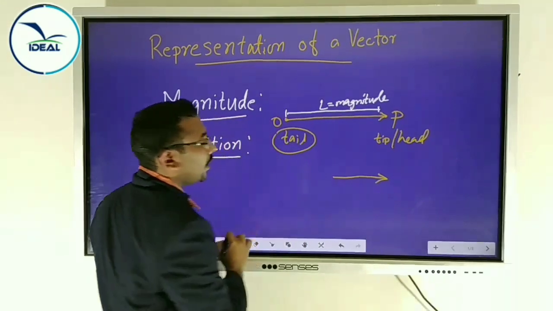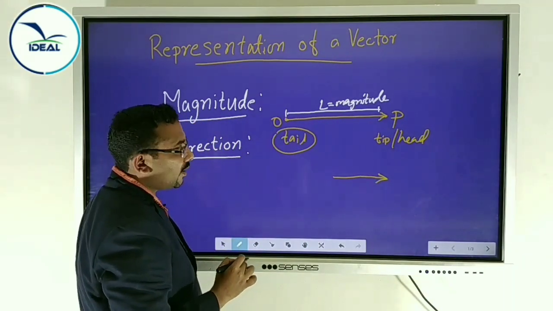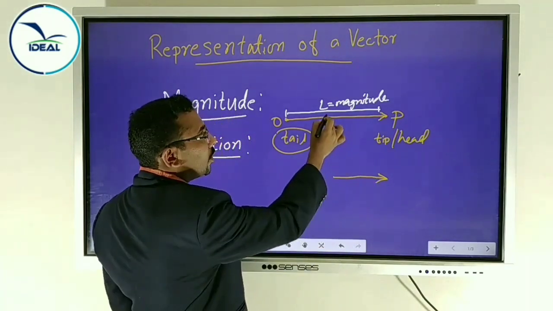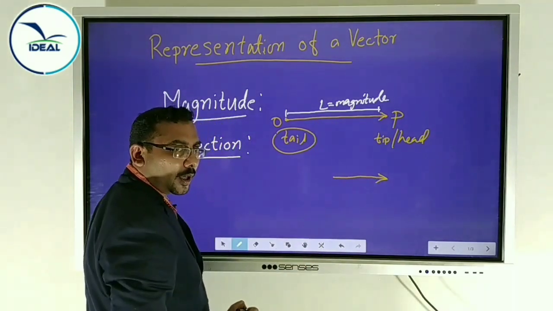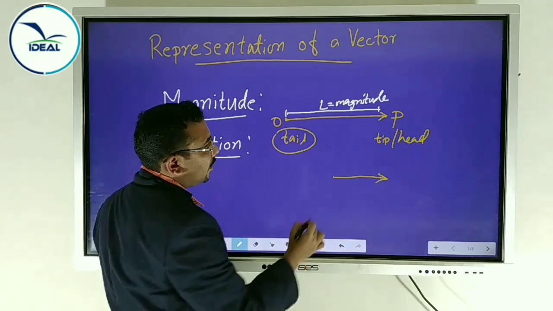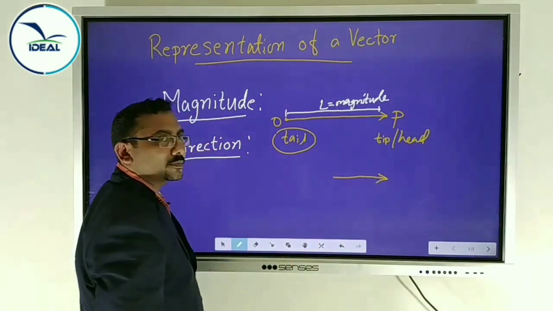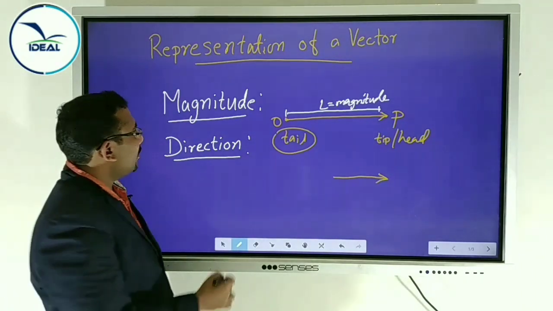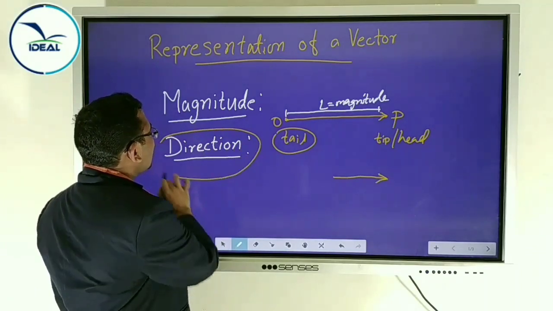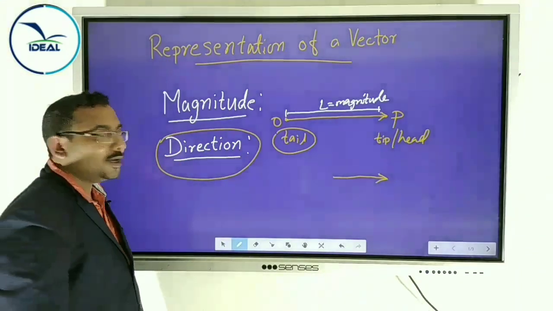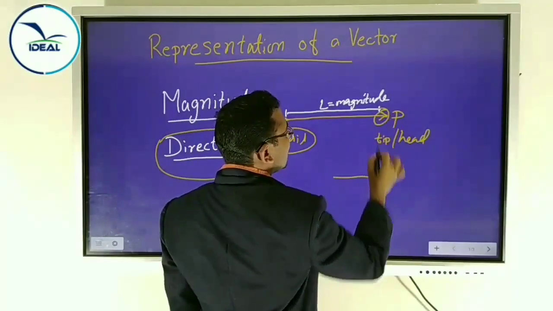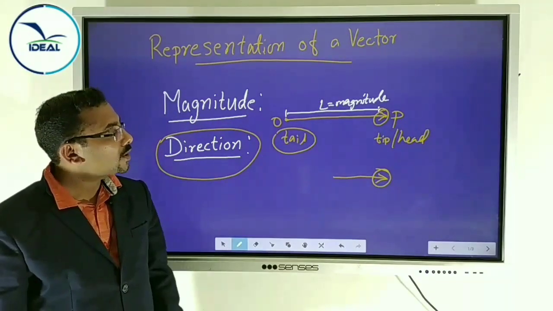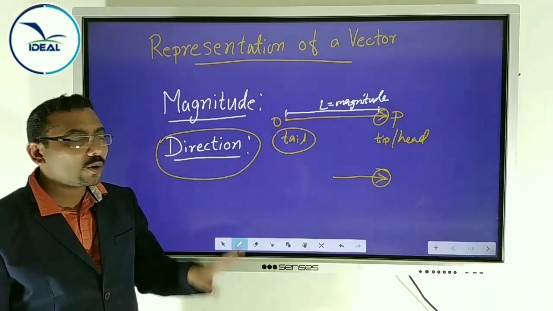Is it the same as OP? No, it's another vector. It has a smaller length compared to OP, so its magnitude is less. Then which represents the direction? Yes, the arrowhead. The arrowhead represents the direction. These two vectors have the same direction, but the magnitudes are not equal.